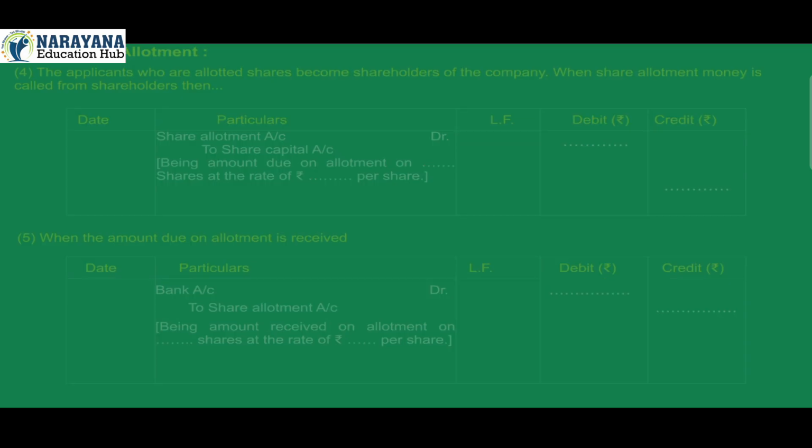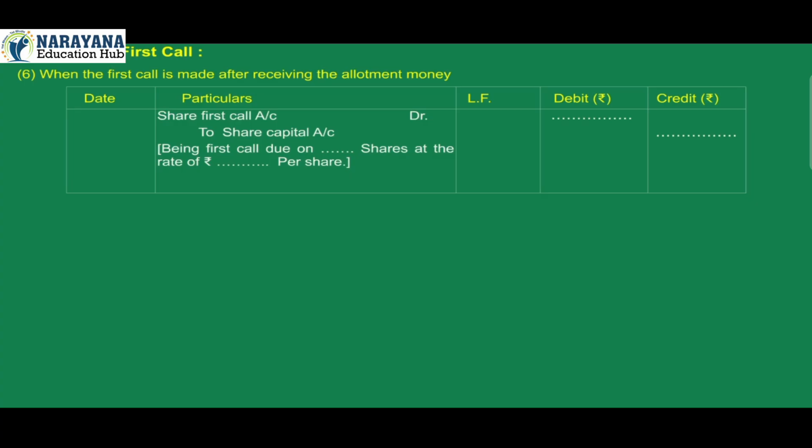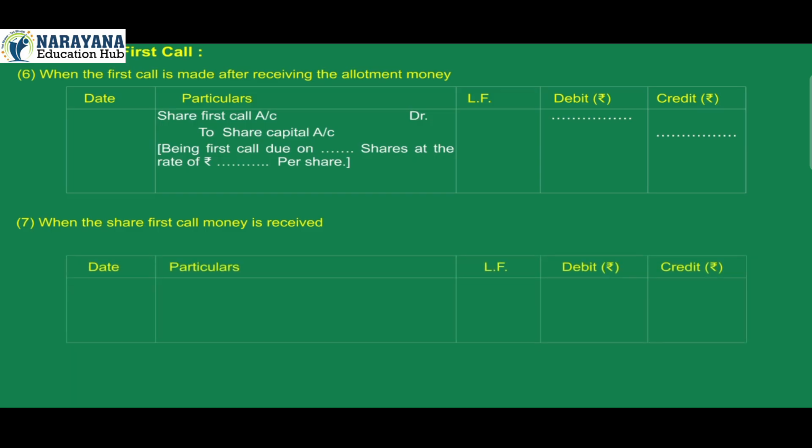On share first call. 6. When the first call is made after receiving the allotment money, date, particulars, ledger folio number, debit, credit. Share first call account debit to share capital account credit, being first call due on dash shares at the rate of rupees dash per share. 7. When the share first call money is received, date, particulars, ledger folio number, debit, credit. Bank account debit to share first call account credit, being first call money received.